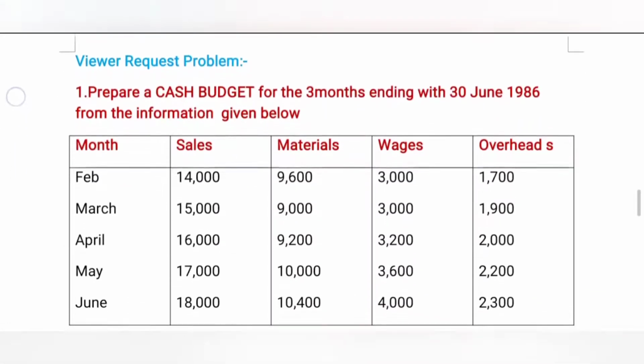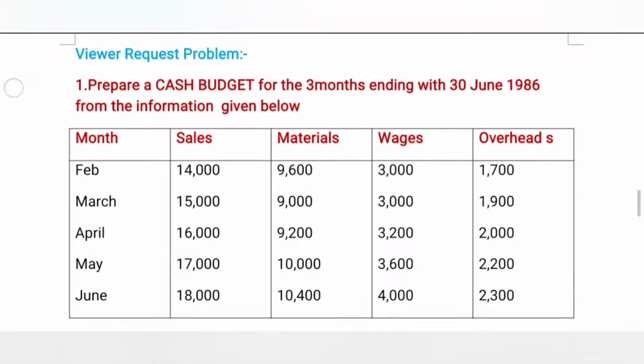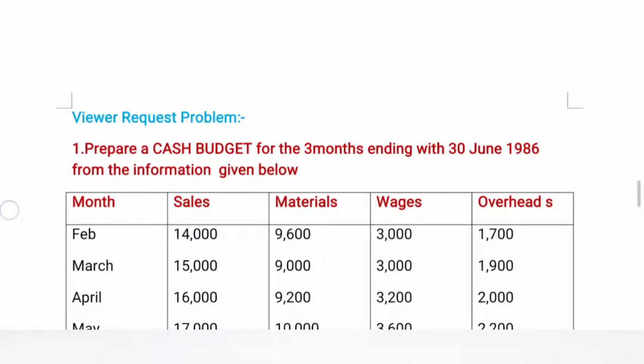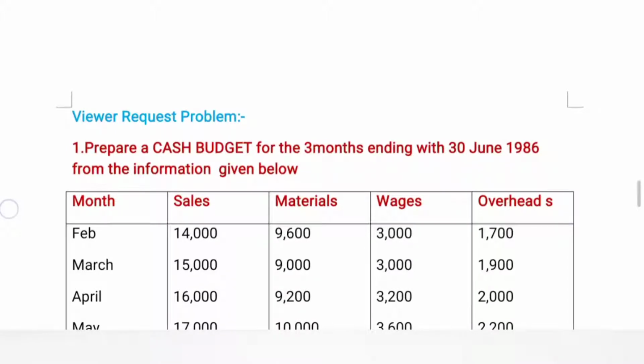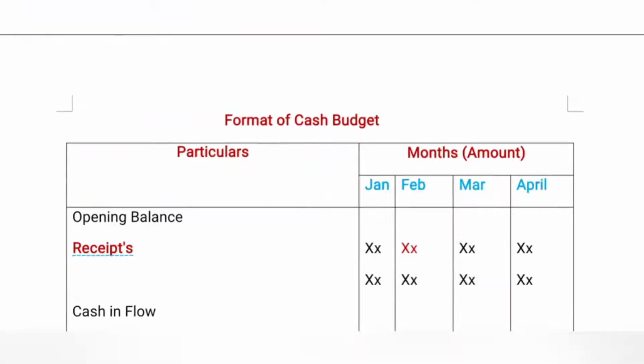Cash budget is a budget which is prepared for the purpose of finding out receipts and payments in a specific period of time. A cash budget essentially has two parts, namely receipts and payments. The excess of receipts over payments is called cash surplus, and the excess of payments over receipts is called deficit. Now we are going to the pro forma of cash budget.